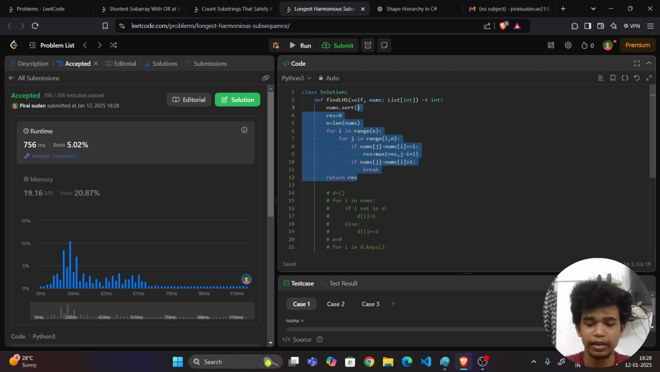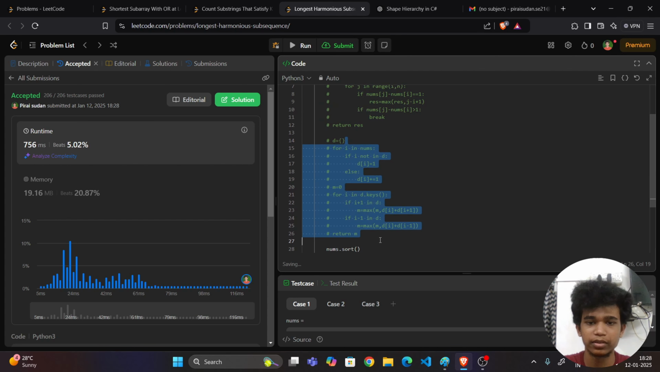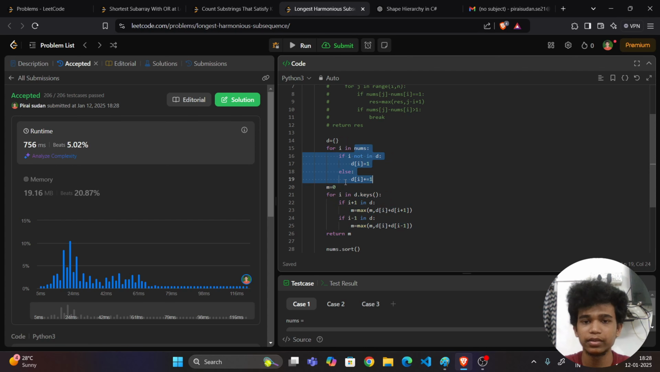Now let us see the second approach. So the second approach is a hash map approach, where I am just taking the count of every element, and I am setting m as 0. Now it keeps track of the result. Now for i in d dot keys, I am traversing the hash map, and if i plus 1 is in d, which means if the current element plus 1 exists in the hash map, then I want to take the current element's count and the plus 1 count, and see whether its sum is greater than the maximum, and update it, right?